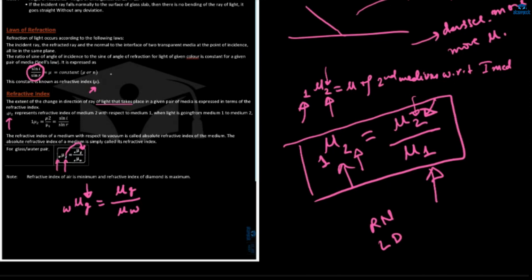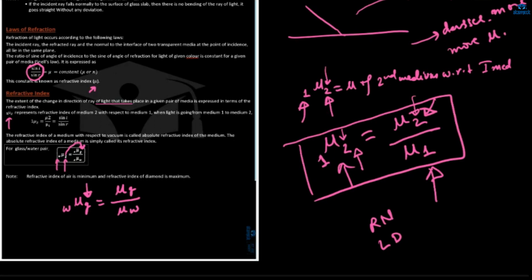Yes, the right side will be in the numerator, and now it will get reversed if we talk about the velocity, because velocity is the opposite of the refractive index. The more the refractive index of the medium, the less the velocity. So it will just get reversed.